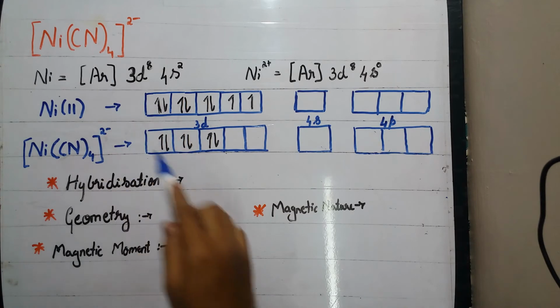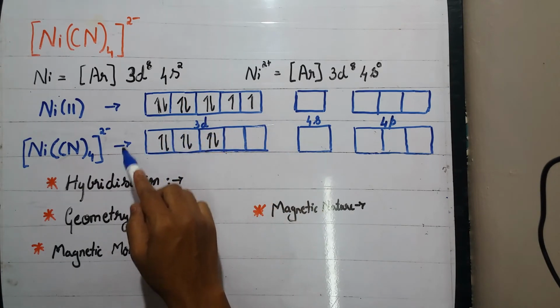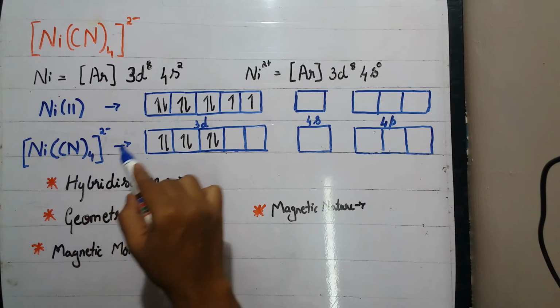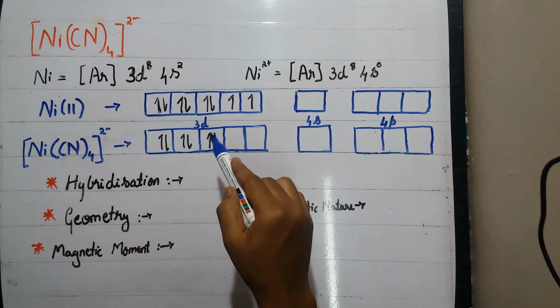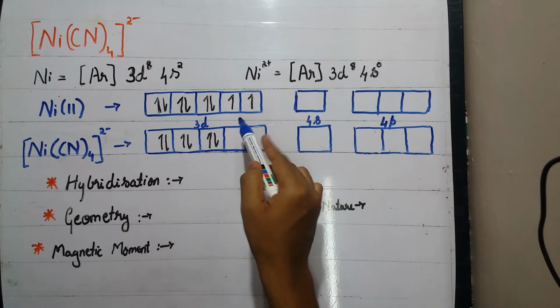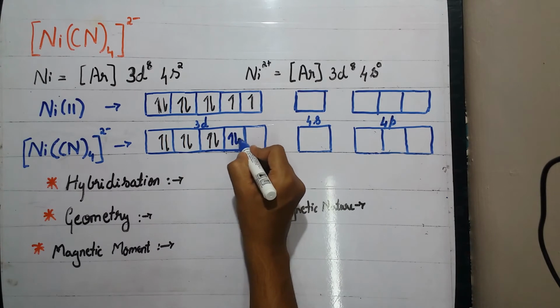So when the cyano ligands approach the central metal, there are 4 cyano ligands which approach it. We know that the cyano ligand is a strong ligand. Hence, whenever there is a presence of a strong ligand, the unpaired electrons get paired up. So these two electrons will pair up in this fashion.